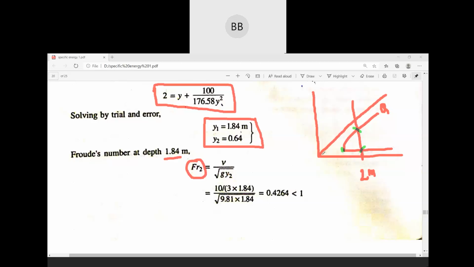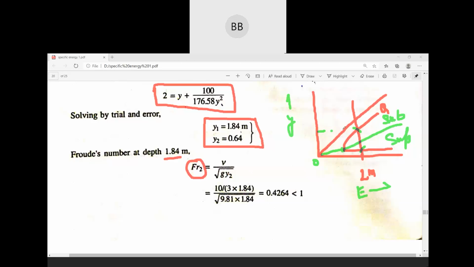If you draw a line from zero, this is your y value, and this is your specific energy on the x-axis. If you draw a straight line here, it divides the graph into two parts: one is supercritical, and one is subcritical.